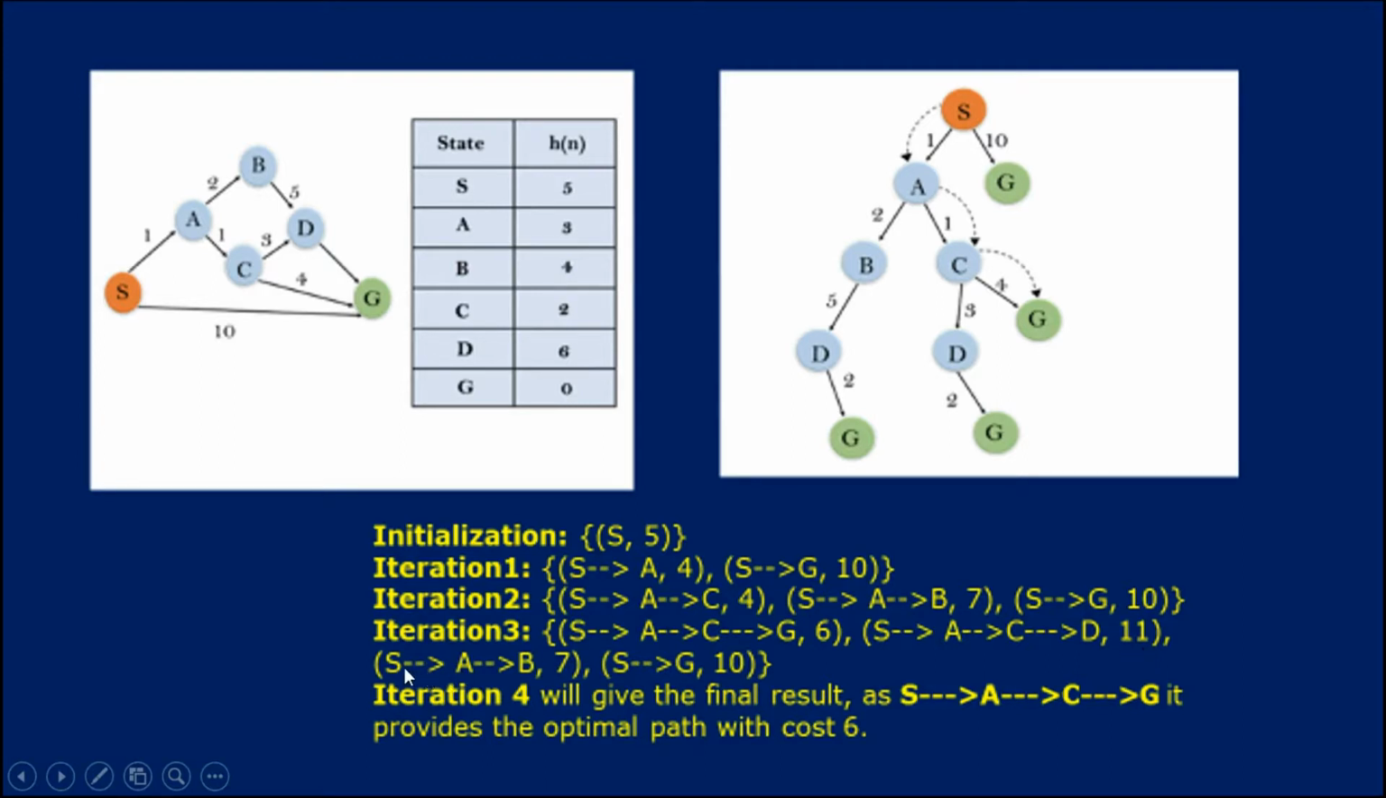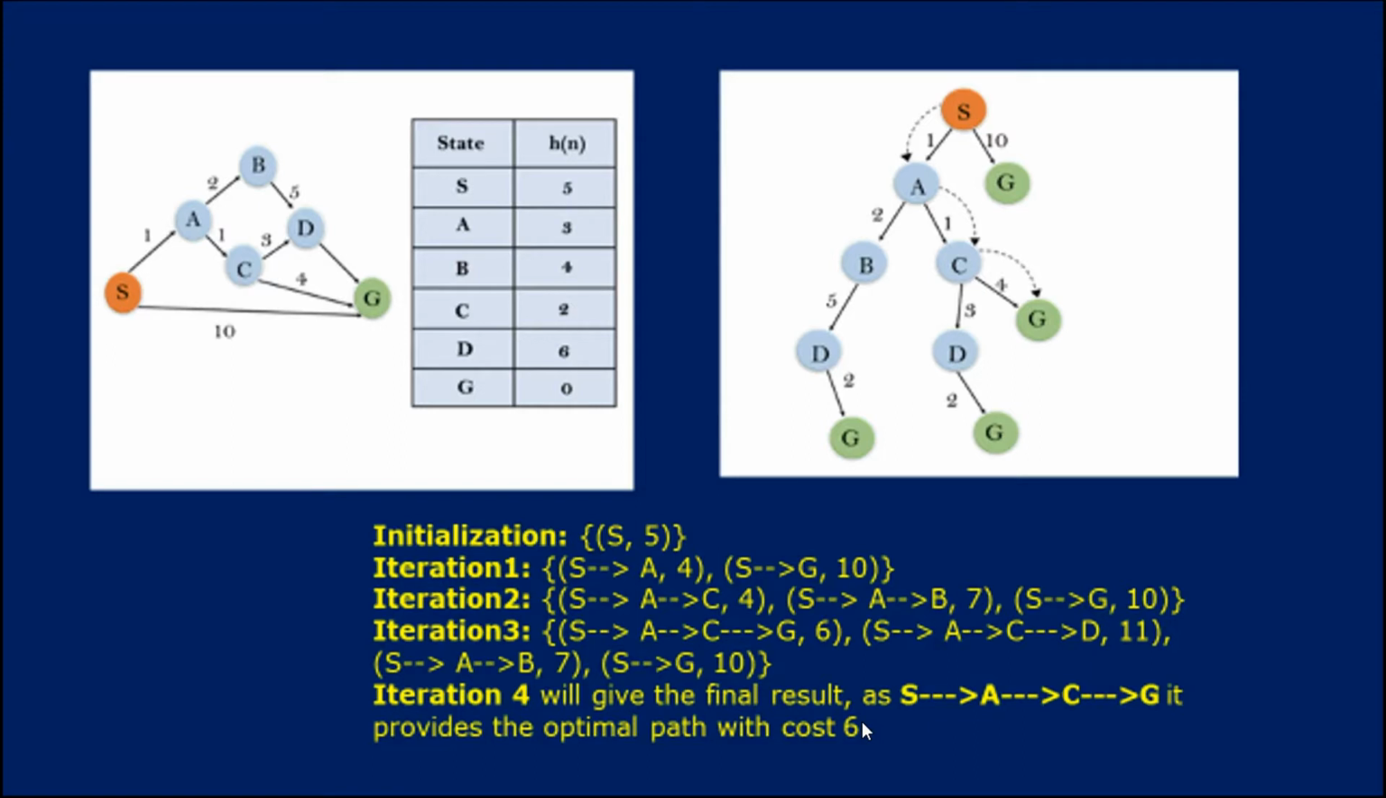In the same way S A B: S to A 1, A to B 2, so 3, plus h value 4, so 3 plus 4 is 7. I hope you are getting it. The same way S to G is 10. With these values, we need to see which path gives the lowest cost. Considering these, S A C G, with 6, is the lowest cost among all, so that is going to be the optimal path.